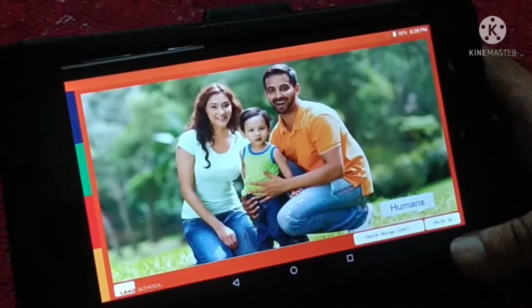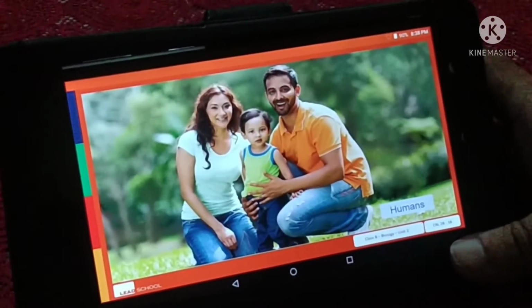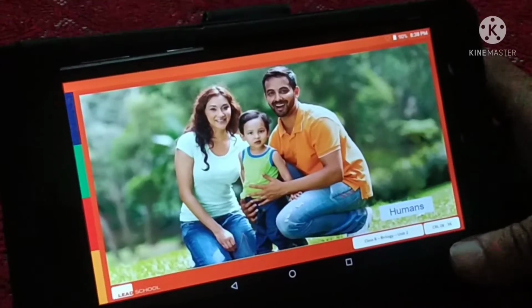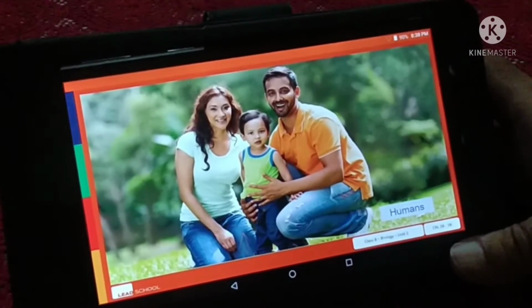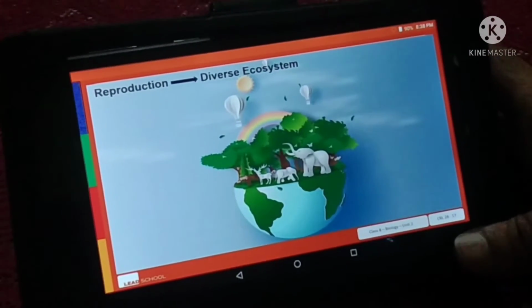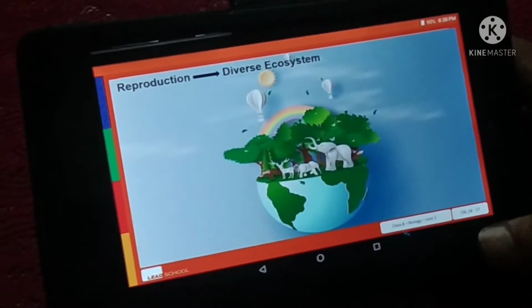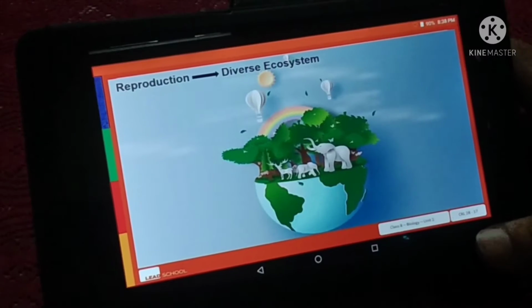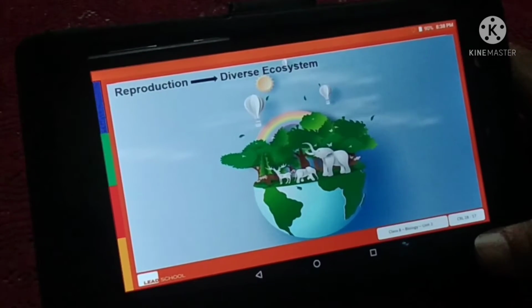We exist on this planet because humans have reproduced generation after generation. It is because of reproduction that we have a wonderful and diverse ecosystem of living beings around us. Otherwise, life as we know it would not exist.